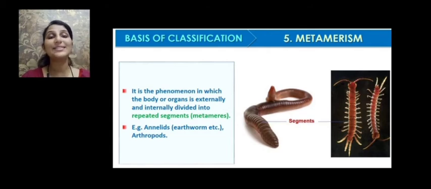So metamerism is seen in annelids like earthworms. If you have seen an earthworm, you can see many segments on their body, and these segments are not only present on the external surface, they are also seen internally. So this repetitive segmentation is called metamerism. It is seen in arthropods as well as in annelids.